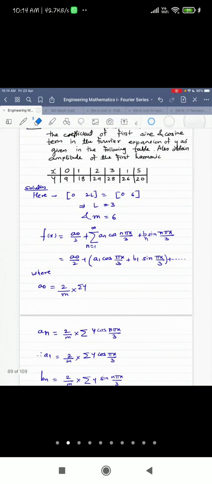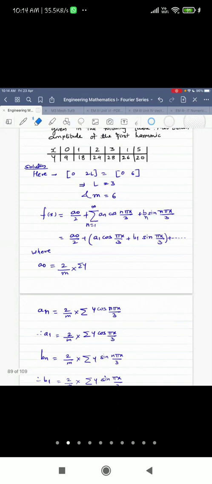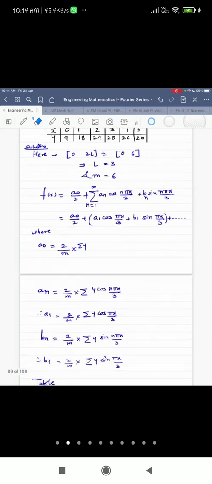A naught is 2 by M summation Y, right? Then An is 2 by M summation Y cos n pi x by L. L is 3. If by mistake you are taking L as 5 or 6, in spite of knowing the formula, you will not be able to get the correct answer. So one has to be precise here, right? And for A1, we have to put n equal to 1. So we get y cos pi x by 3.